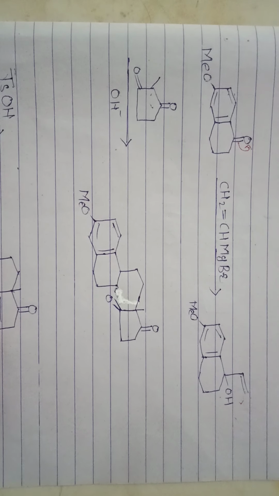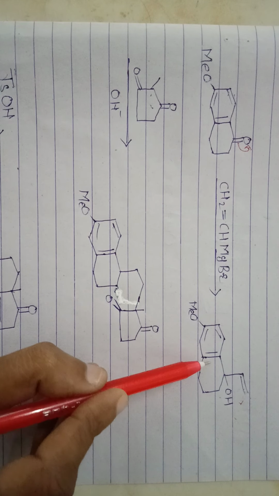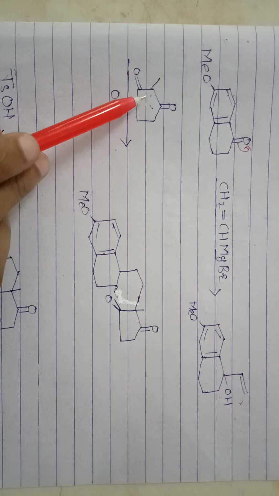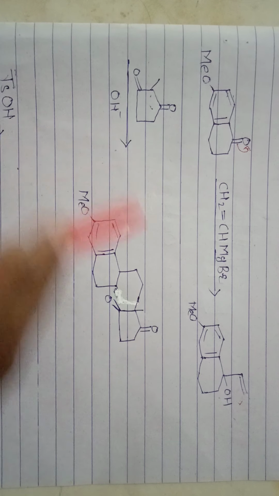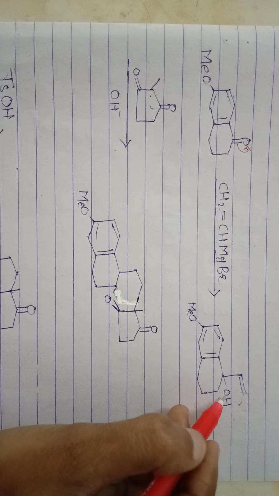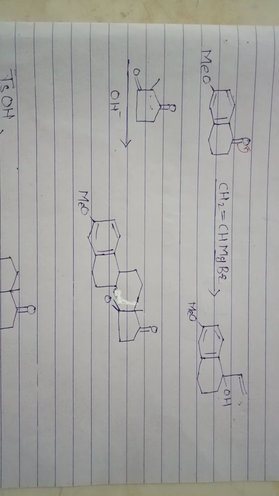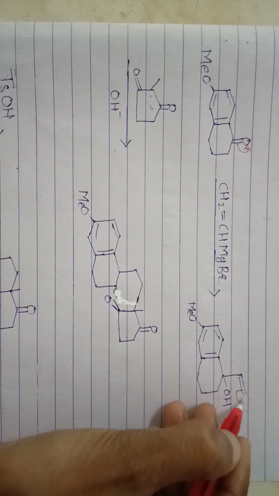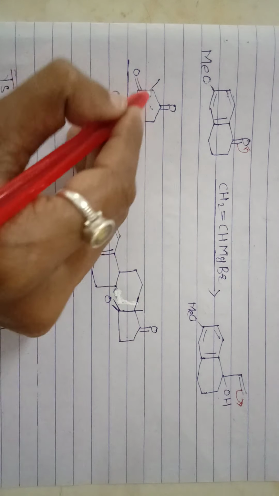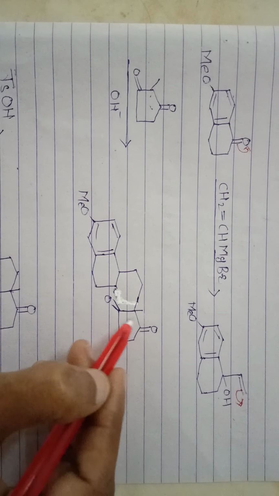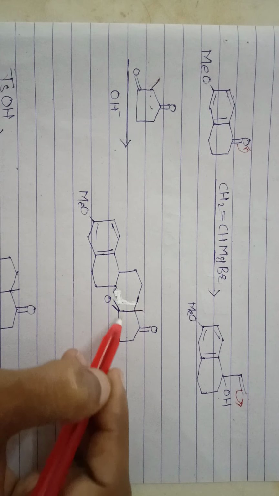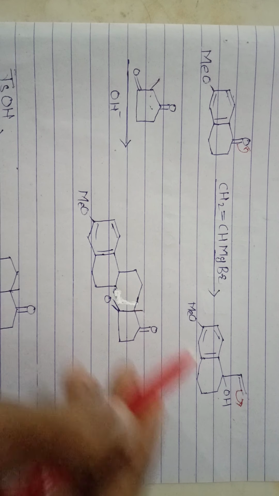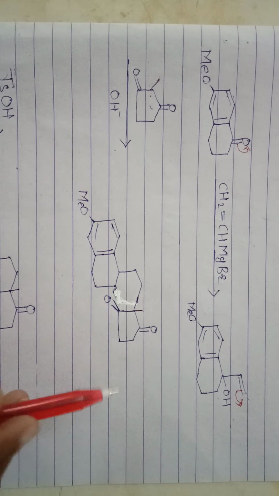Again, this compound is treated with pyridine, and OH is removed. Then this bond shifts to this carbon atom, and this is hydrogen, and this OH is removed.